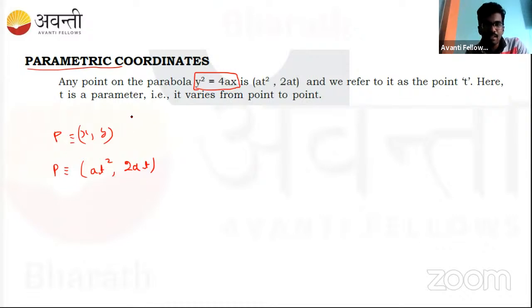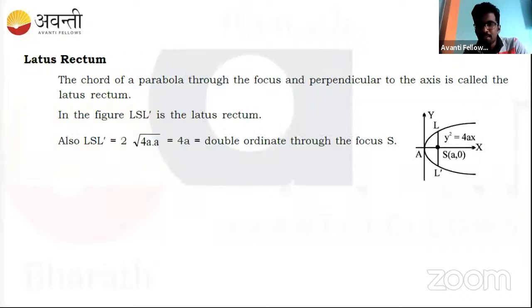Whereas if you take P as just x comma y, like in a Cartesian format, it has two variables, x and y, both are variable. So it is difficult to find. Whereas if you take it this way, it's easy to find because it has just one variable, that is t. When you're solving a question, try to use the parametric form. Some of the points I'll be sharing with you, all the important points that come in this parabola, and then we can apply everything in problem solving, right?